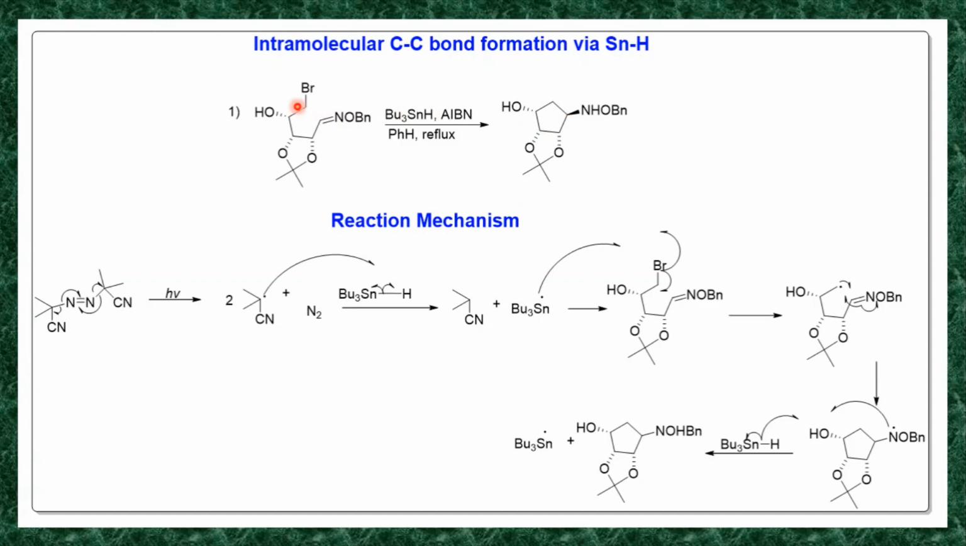So here this carbon will form a bond with this. So here is the formation of the bond, and this is an example of intramolecular carbon carbon bond formation via SnH. So this SnH is nothing but tributyltin hydride. So this is the example of your intramolecular carbon carbon bond formation. So we'll see its reaction mechanism.